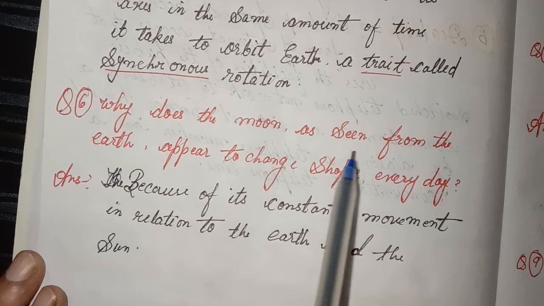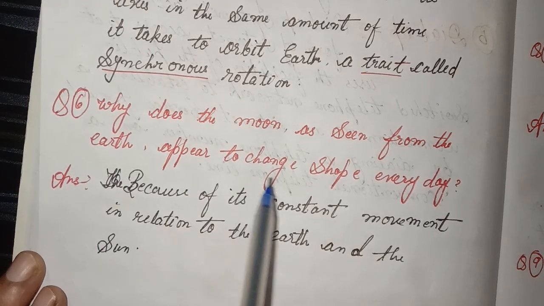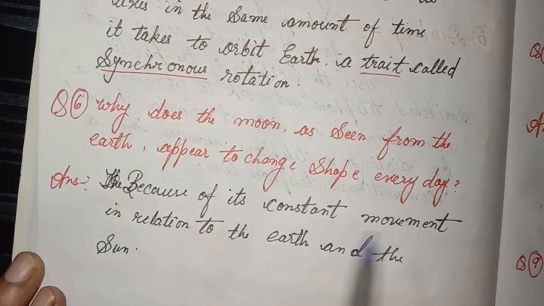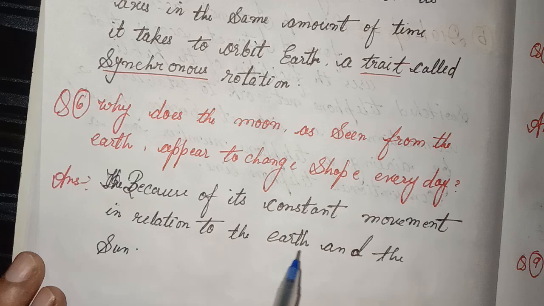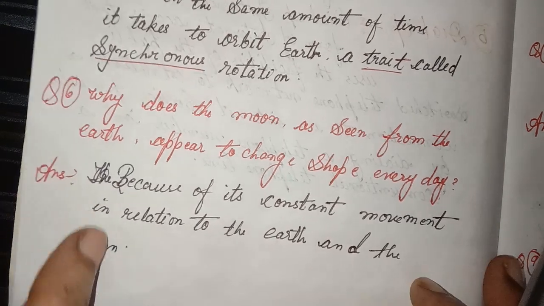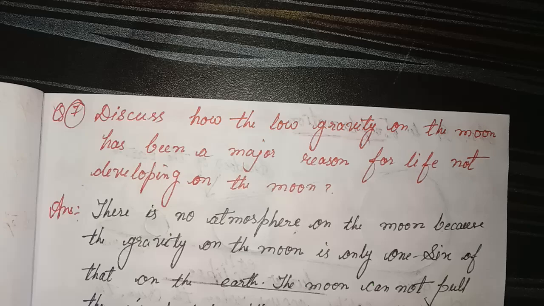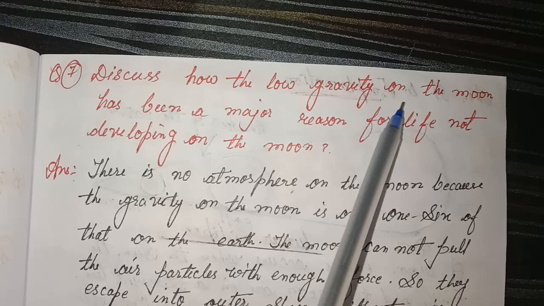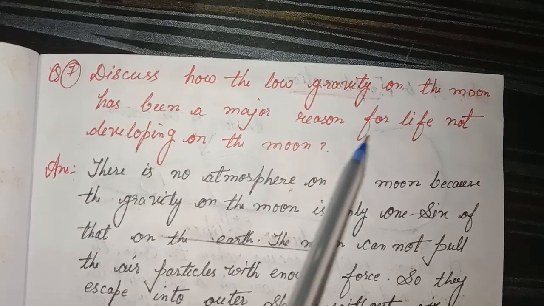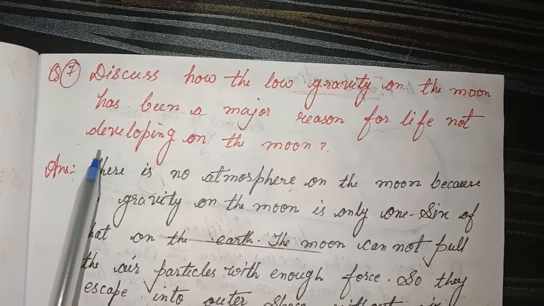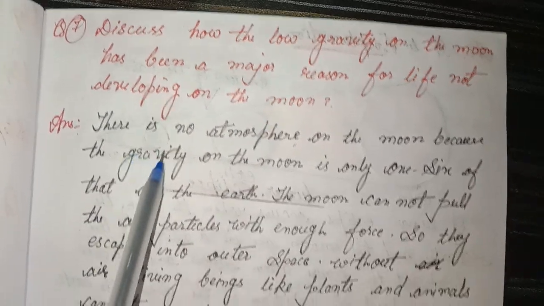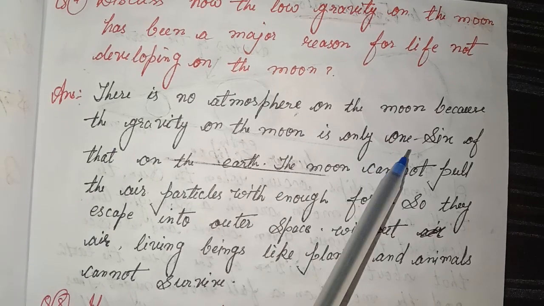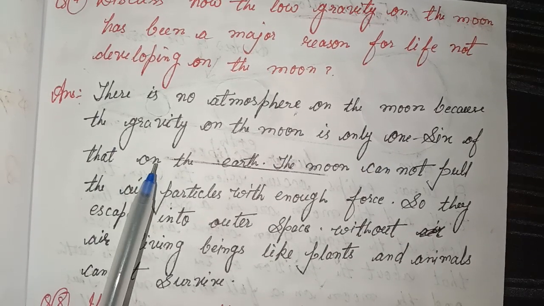6. Why does the moon, as seen from the earth, appear to change shape every day? Answer: Because of its constant movement in relation to the earth and the sun. 7. Discuss how the low gravity on the moon has been a major reason for life not developing on the moon. Answer: There is no atmosphere on the moon because the gravity on the moon is only 1/6 of that